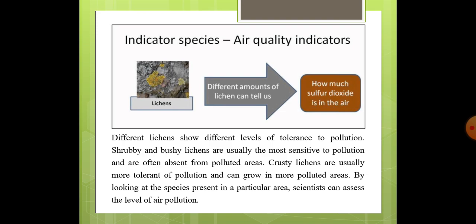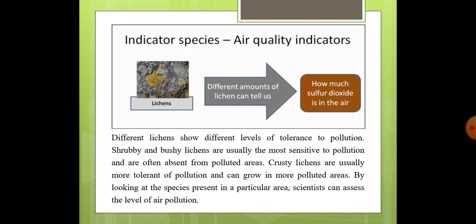Now, another group of indicators are the air quality indicators, for example lichens. Different amounts of lichen can tell us how much sulfur dioxide is in the air. Sulfur dioxide is a pollution, air pollution. So, by looking at this indicator species, the lichen, we can come to know about the quality of air in that particular habitat.